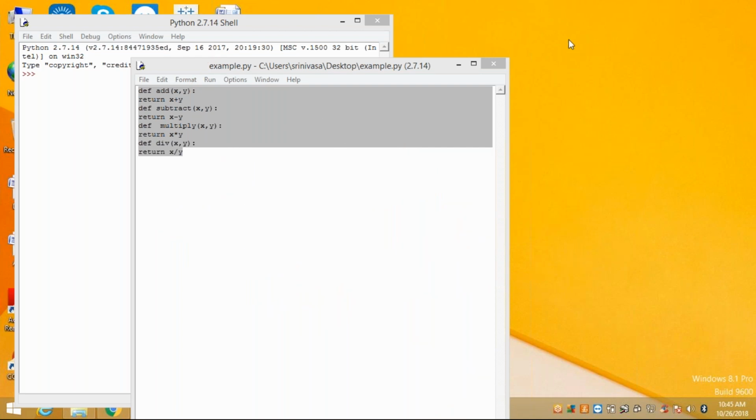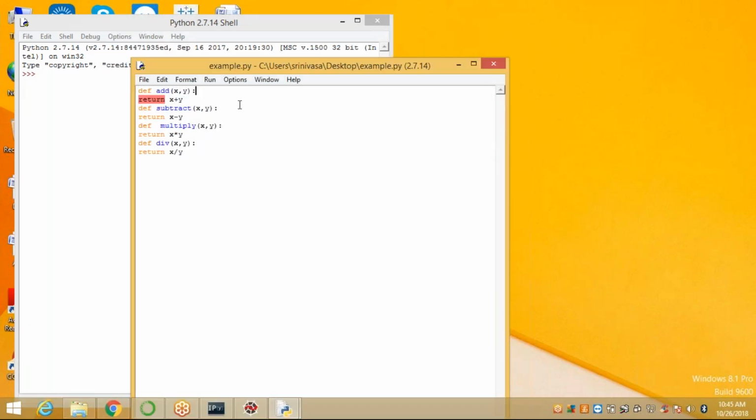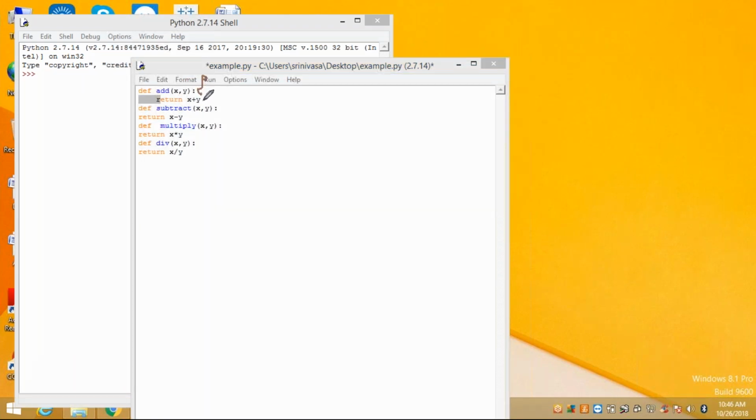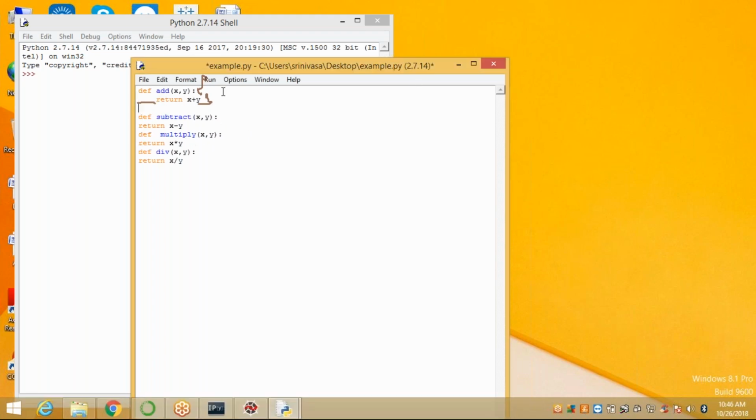Now I want to change this indentation. Just write it here. How much space does it take? This is x plus y, one of the statements under our add function or add method. Generally, in C, .NET or C++ you write curly braces here, right? But here you are not using curly braces, only indentation. Suppose you want to write one more statement here, you take the tab space.